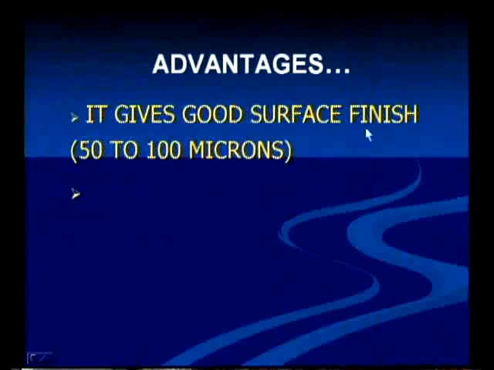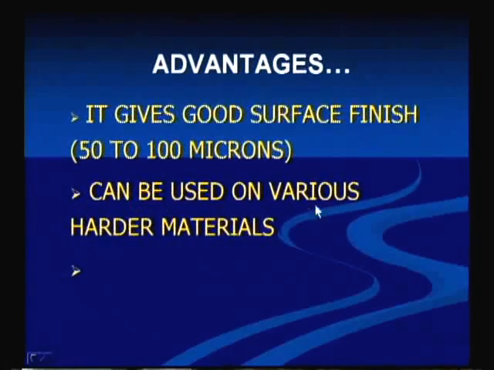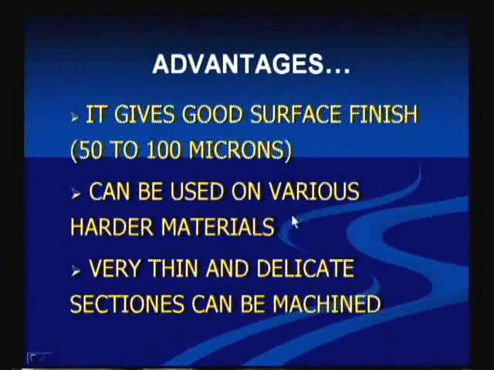And it gives good surface finish. We can have good surface finish compared to conventional machining, that is 50 to 100 microns. It can be used on various harder materials, any type of material, any hardness. Very thin and delicate sections can be machined. Very thin and delicate sections which cannot be done on a conventional machine, we can prefer this.